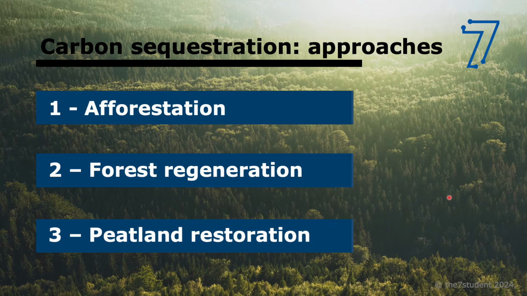Next thing, this is super easy, carbon sequestration. So carbon sequestration is the idea of storing atmospheric CO2 through natural processes. So strategies include afforestation, which is planting trees in previously non-forested areas, forest regeneration, which is replanting trees after deforestation, and peatland restoration, which is reviving waterlogged ecosystems, because these waterlogged ecosystems, peatlands, store large amounts of carbon. So basically, it's just trying to undo human harm.